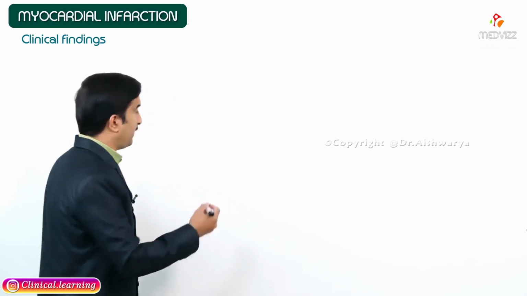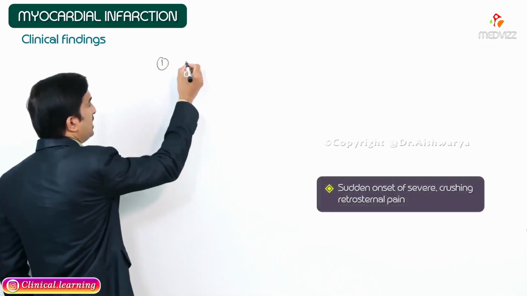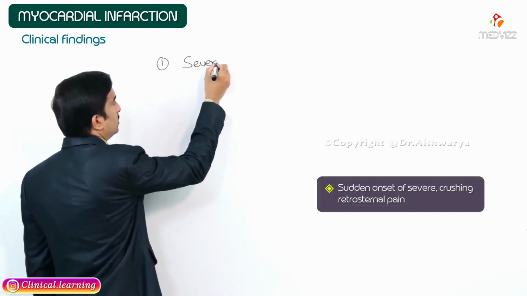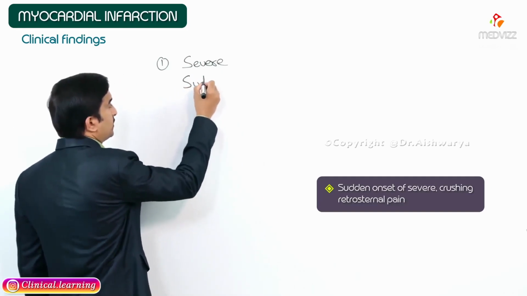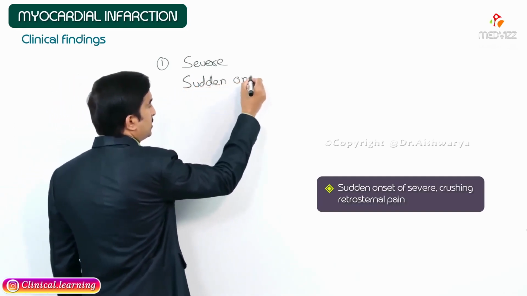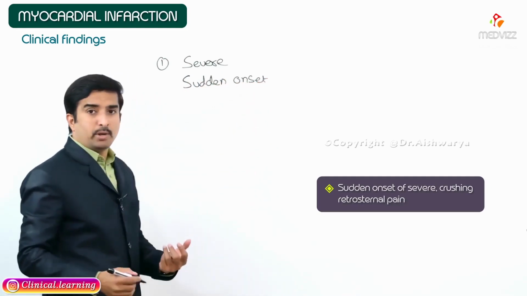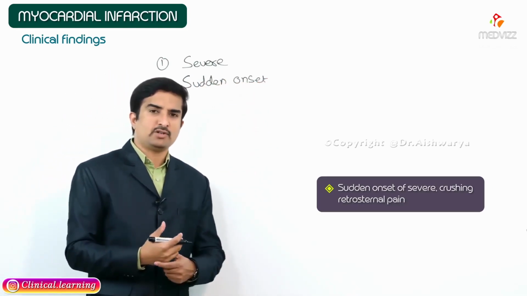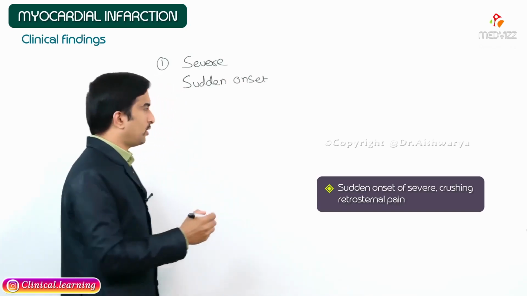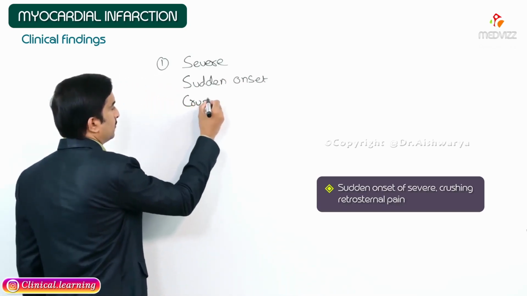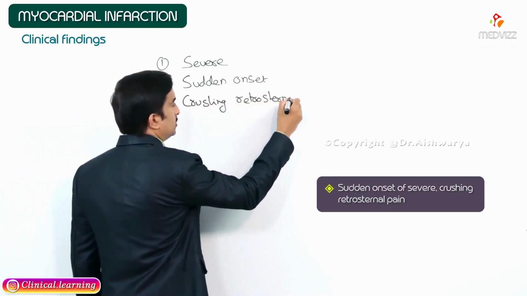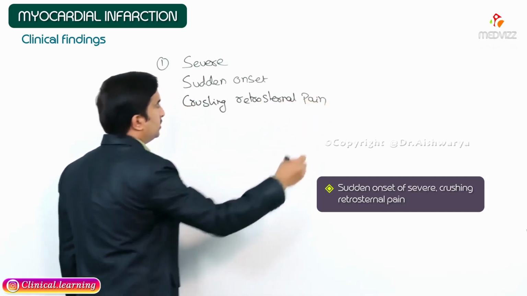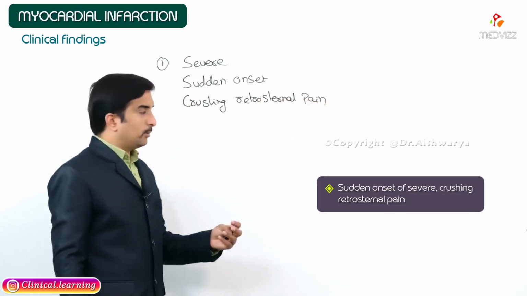So, for example, if we talk about the clinical findings in acute myocardial infarction, especially the pain, it is very severe and sudden onset. The nature of the pain is excruciating. Often the patient describes it as a crushing retrosternal pain. So this is how we need to describe the pain here.